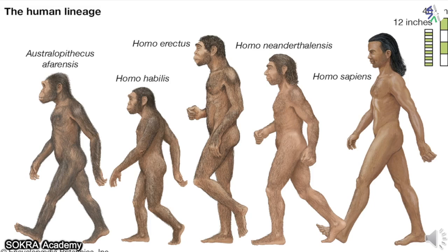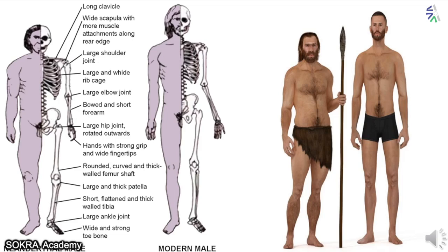We compare ourselves, that is, we are Homo sapiens sapiens. Human beings are called Homo sapiens sapiens. We compare ourselves to Neanderthal man. This is a comparison. Now this is a Neanderthal man here, and here you have Homo sapiens. Okay, now just look how we used to have a long clavicle. Clavicle is the shoulder bone here. Just look first here. Yeah, ancestors used to have a long bone, and here we have a short shoulder bone.